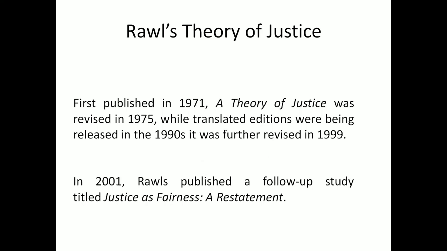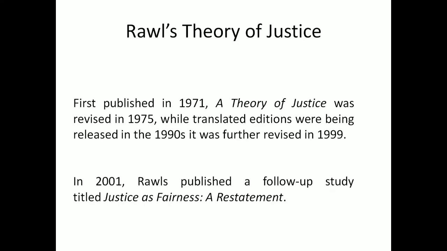The Rawls Theory of Justice was first published in 1971. A Theory of Justice was revised in 1975. While translated editions were being released in the 1990s, it was further revised in 1999. In 2001, Rawls published a follow-up study titled Justice as Fairness: A Restatement.